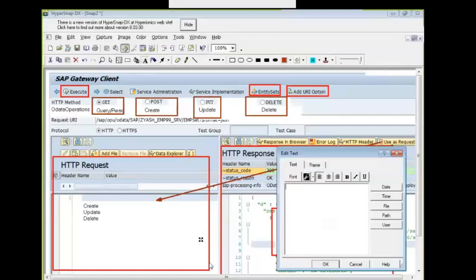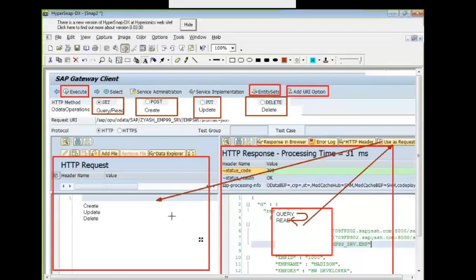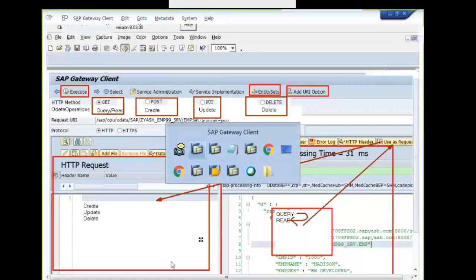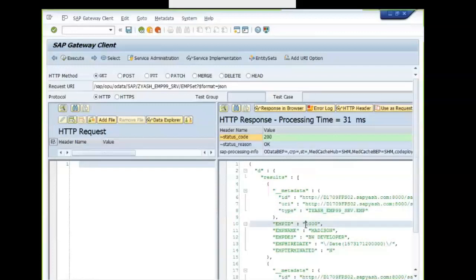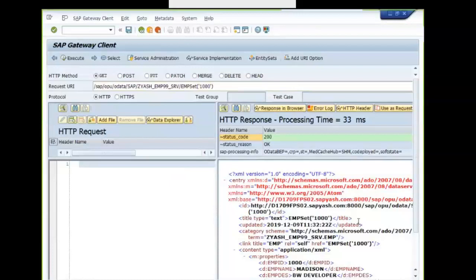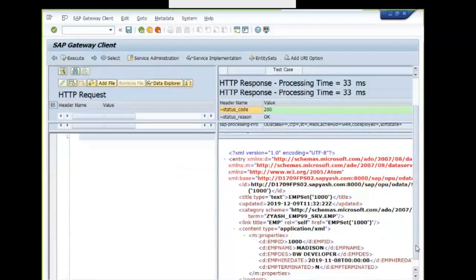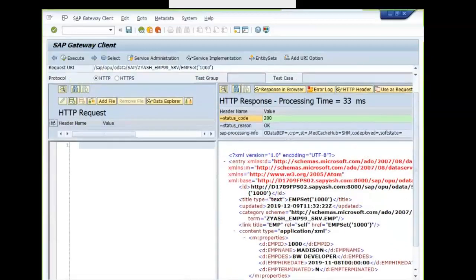So we are testing the service here. If it is working fine, then we can use that in our web IDE for performing the CRUD operations. Let us have a single record. Let us say 1000 here. I will read a single record. Now, the things are important here. Please make a note. So this is the read operation.